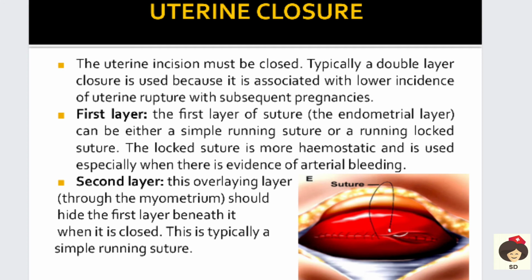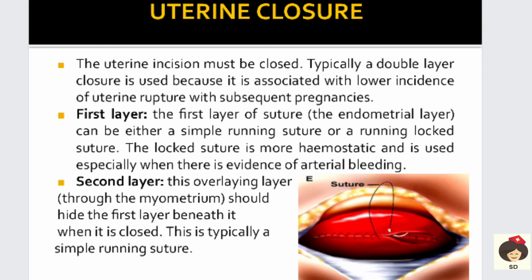So in uterine closure, double layer closure will be used. This is to prevent uterine rupture. The first layer is the endometrial layer. This is closed with either a simple running suture or a locked suture. In case of a locked suture, there will be hemostasis, that means bleeding can be arrested. So if there is any evidence of arterial bleeding, then they do a hemostatic, that is locked suture, in order to arrest the bleeding. Okay, and the second layer will be the myometrium.